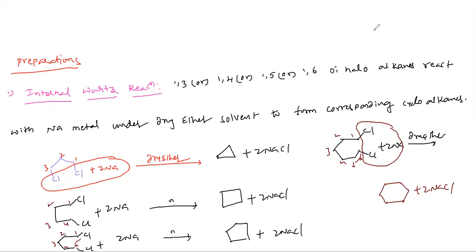Chalo. Right. Next, the second preparation. This is very, very important. Dieckmann synthesis. Dieckmann cyclization from diesters.